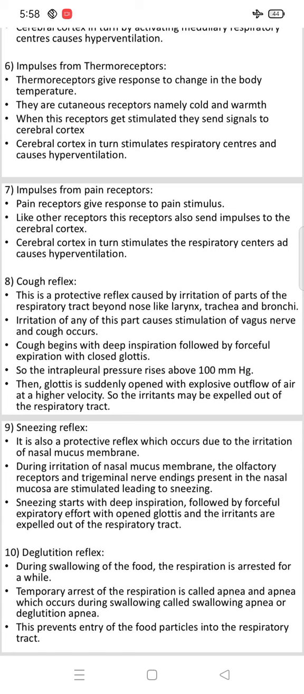Then the next one is the sneezing reflex. The sneezing reflex is a protective reflex. The cough reflex is also called protective.